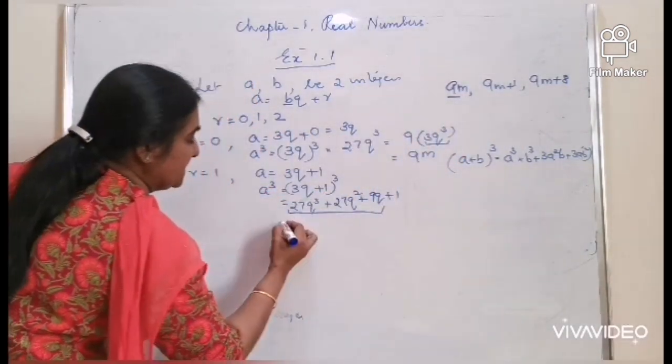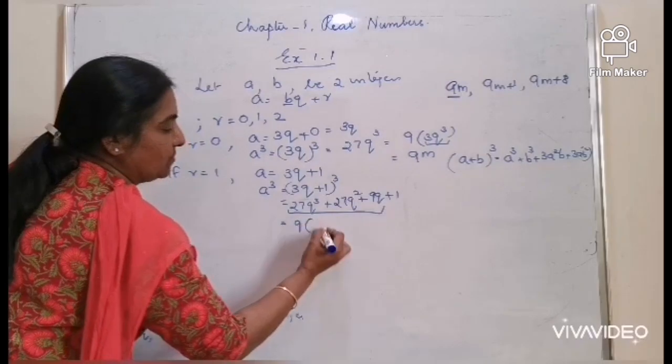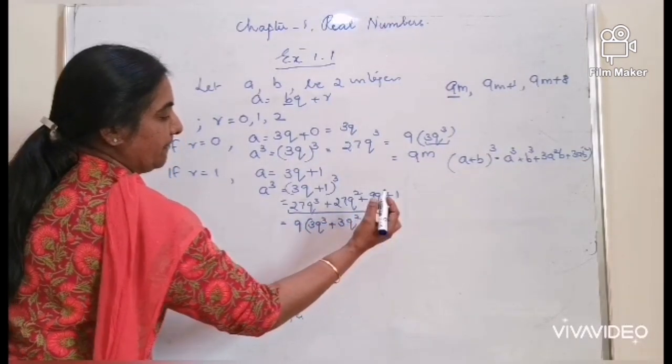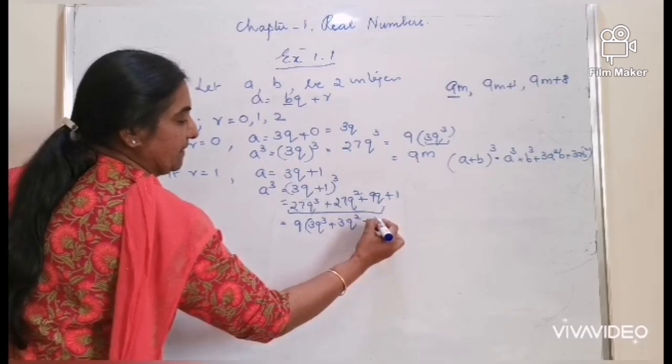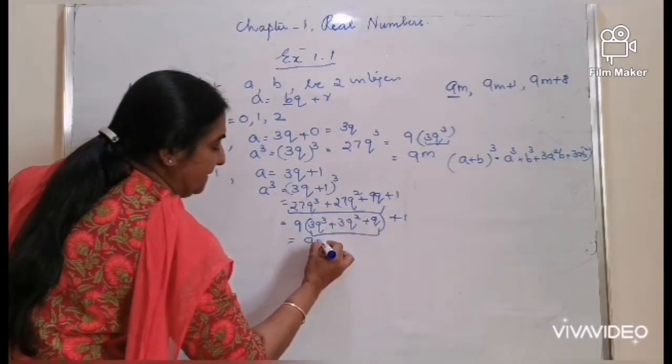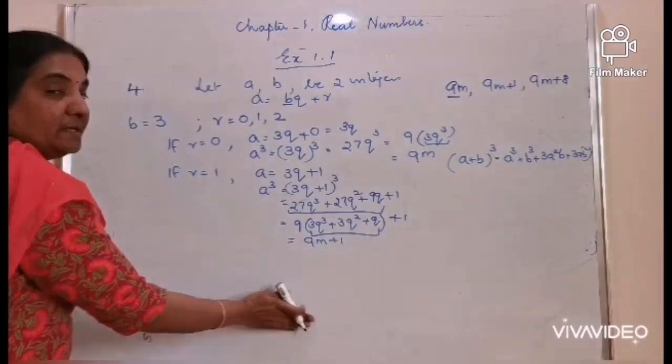So directly you can take it as, take 9 outside, 3q cube, 3q square plus q plus 1, call it as 9m plus 1.